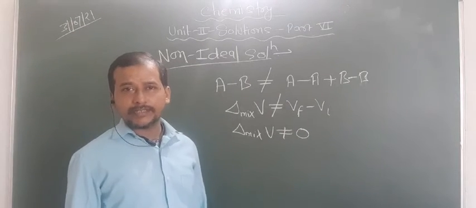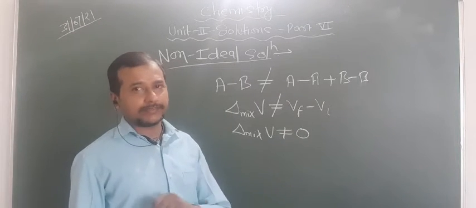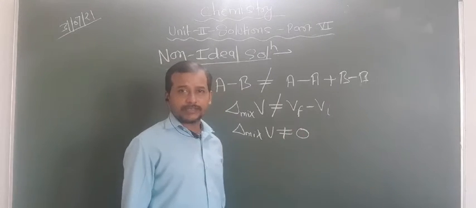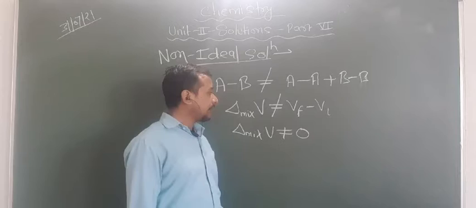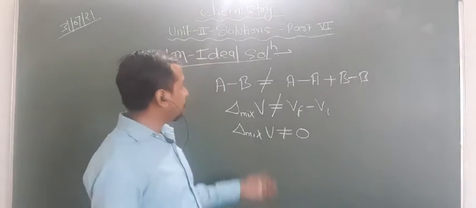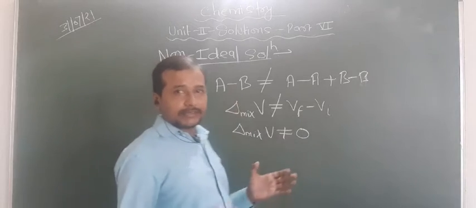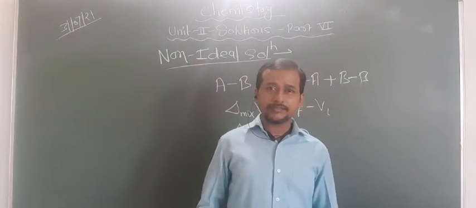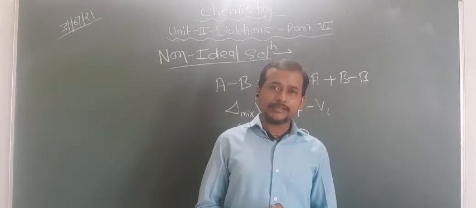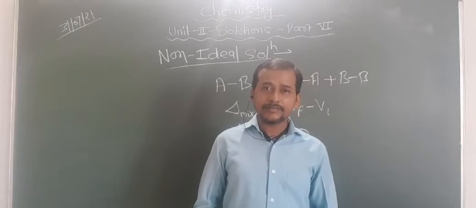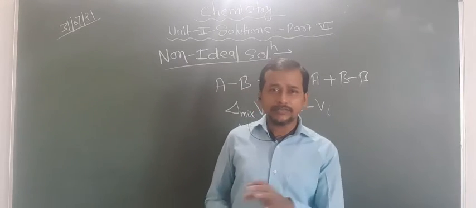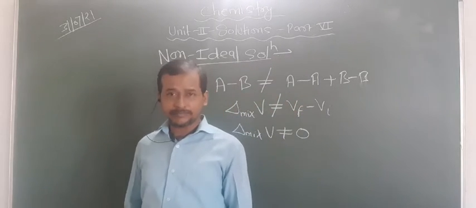That means it may be more, it may be less; it may be negative, it may be positive. Are you getting this point or not? Look at the interactions. If the interactions are stronger, molecules have to come closer and closer, so the space is minimized and the volume is also minimum.